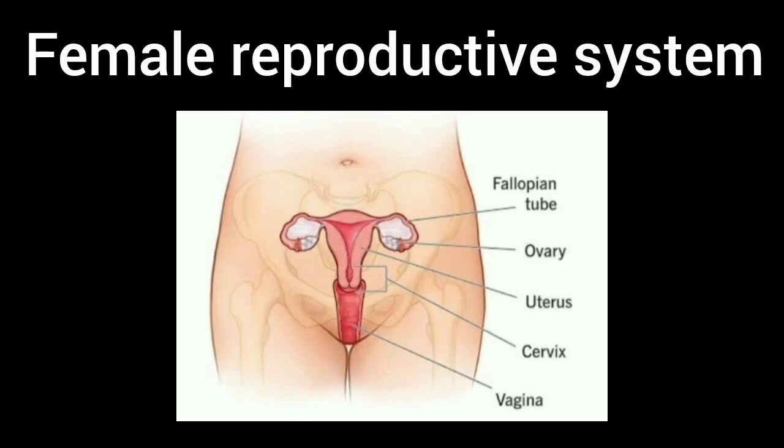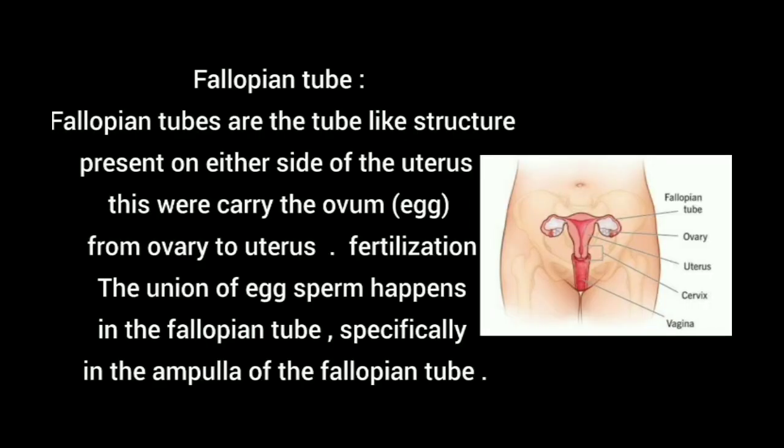Like that, these ovaries produce the egg. Egg means ovum for the fertilization. Once the egg is produced, next the egg is transferred to the uterus through the fallopian tube. Next, fallopian tube. Fallopian tubes are the tube-like structures present on either side of the uterus, which will carry the ovum from ovary to uterus.